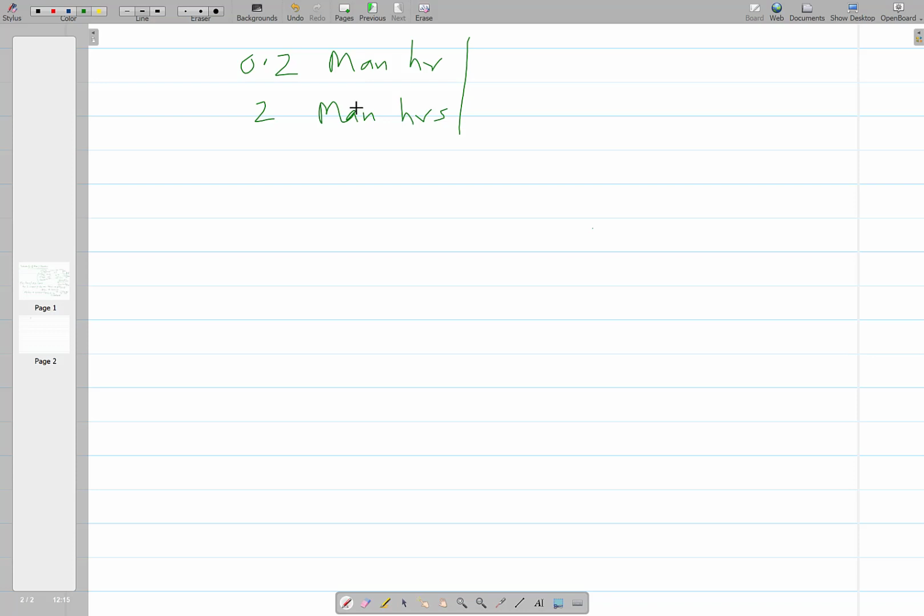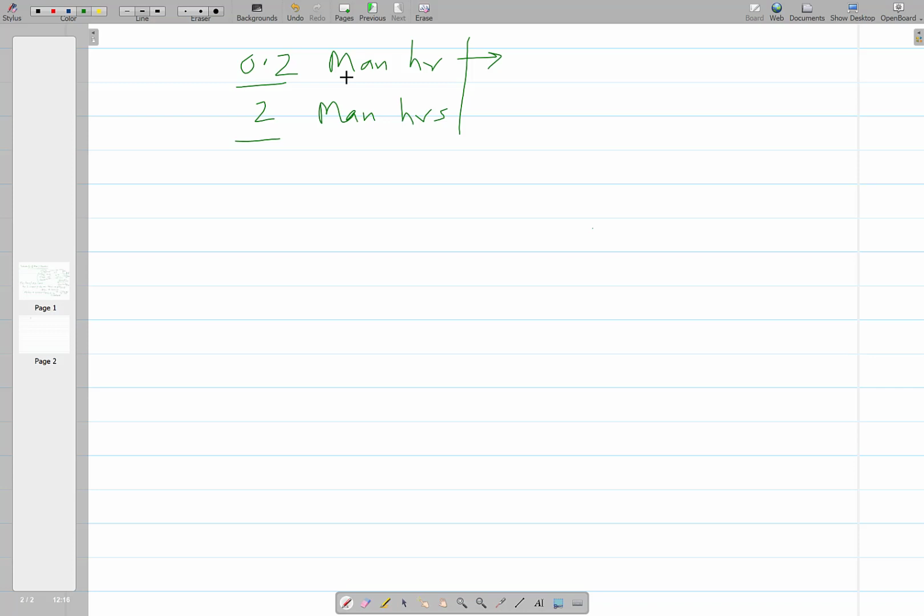Likewise in unit man hour or machine hour, if more is the output, greater will be the man or machine productivity. So it can be anything like this. So now if you have to see the time required to produce 1 unit is this much, say 0.2 man hour or 2 man hours.